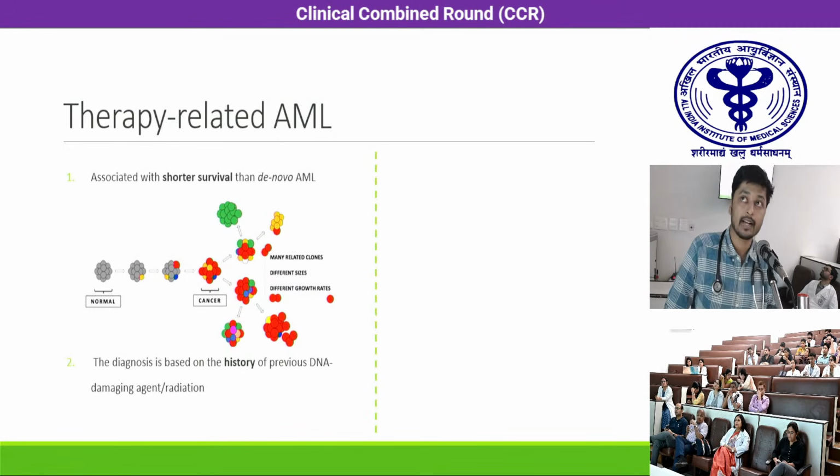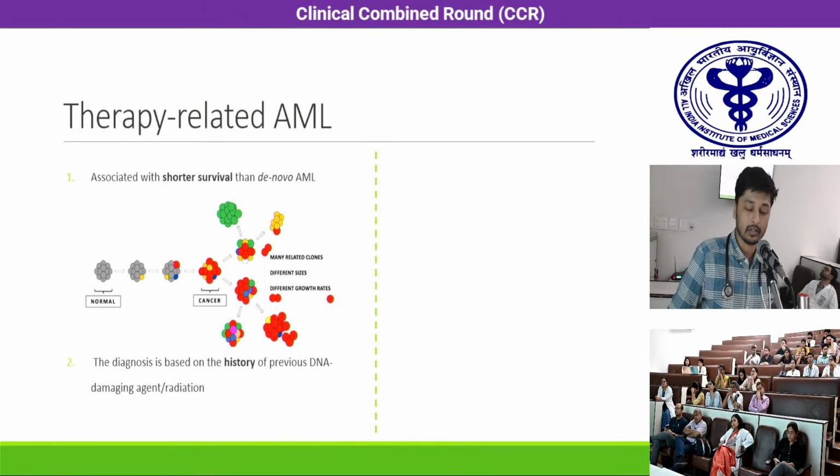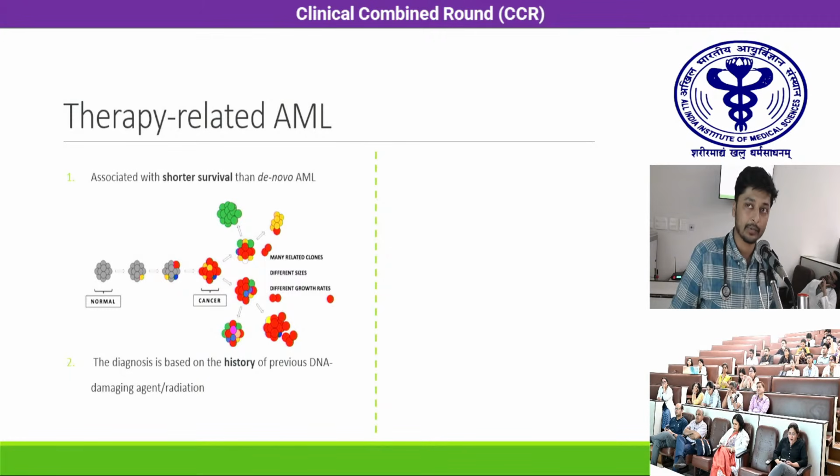Coming to briefly about the therapy-related AML also. Therapy-related AMLs are associated with a shorter survival than de novo AML. This schematic shows the evolution from a single clone to multiple clones of acute myeloid leukemia, just to demonstrate that clonal evolution in AML is kind of like Darwinian evolution. Multiple clones can form, these clones can interact with each other, they can compete with each other. And any prior therapy like ionizing radiation or DNA damaging agents can act as a selective pressure for emergence of resistant clones.